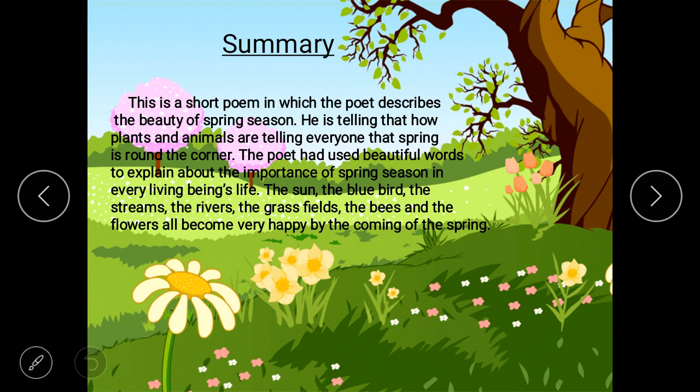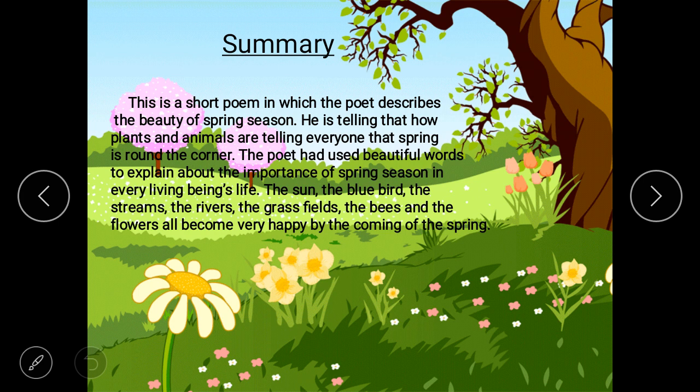The poet has used beautiful words to explain the importance of spring season in every living creature's life. The sun, the bluebird, the streams, the rivers, the grass fields, the bees, and the flowers all become very happy by the coming of the spring.